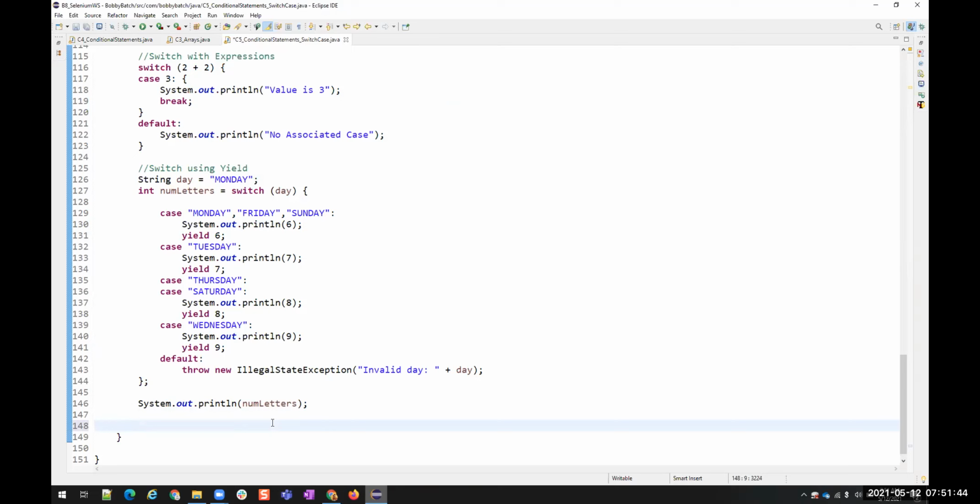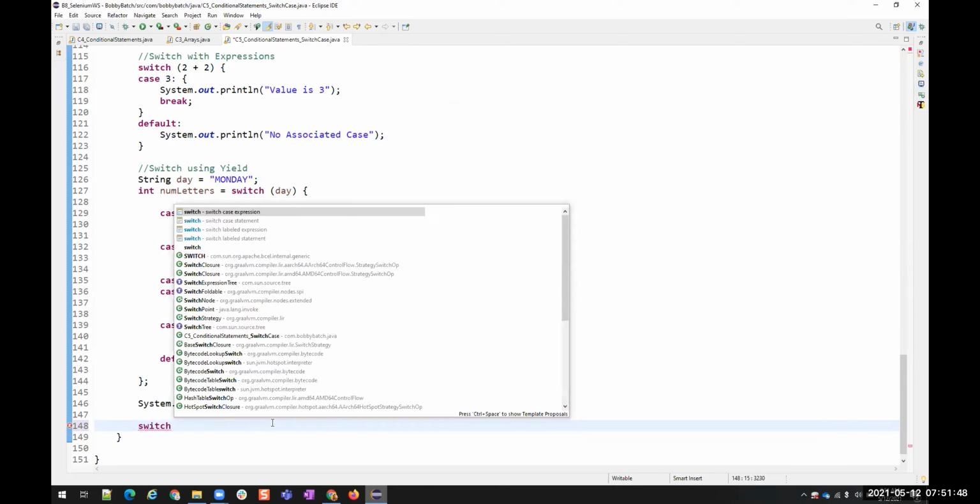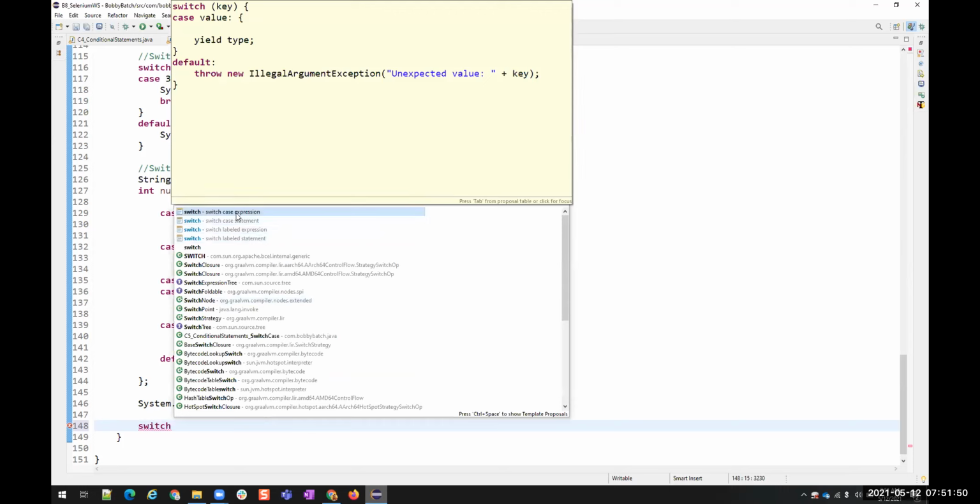Okay, just type switch, control space. You see this switch case expression. You see 4 switches, right? 1, 2, 3, and 4. Control space. Type, and then inside that you see the explanation, that switch case expression. If you select this expression, you will see yield type.